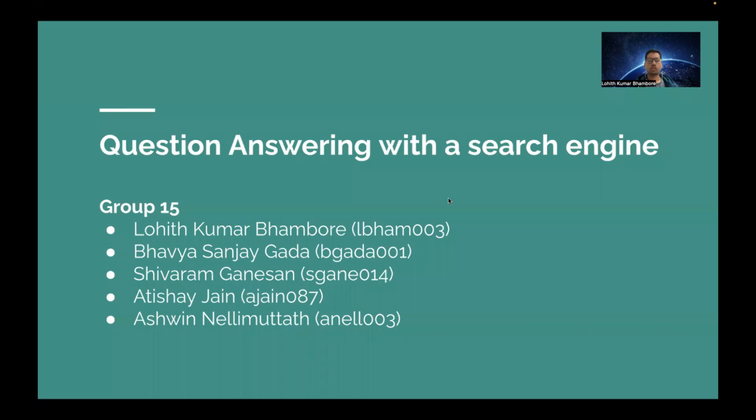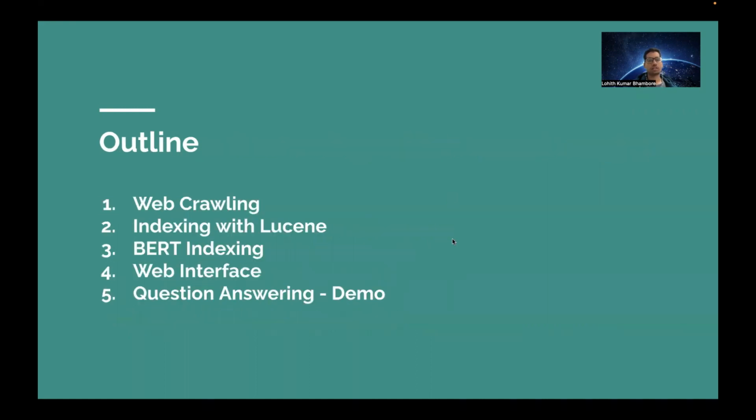Hello everyone. Today we will be going over the project of Group 15, that is question answering with a search engine. I'm Lohit Kumar Bhambore and I will be covering the first part of the project, the web crawling part, which is followed by indexing with Lucene, BERT indexing, web interface, question answering, and a few demos for you.